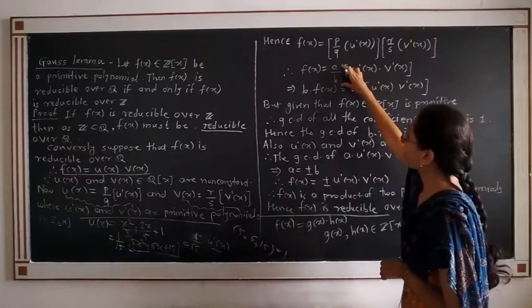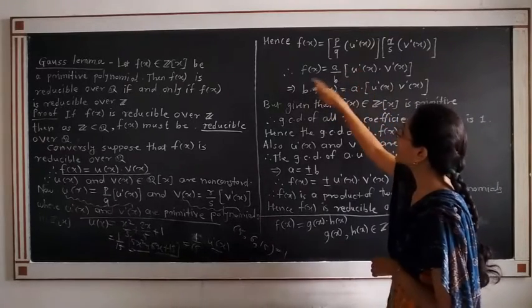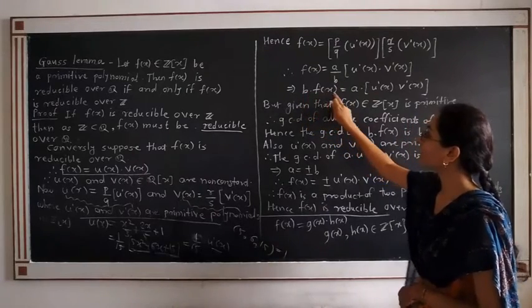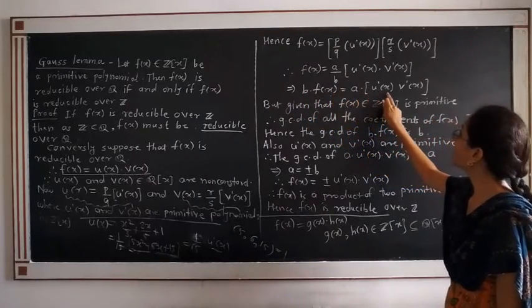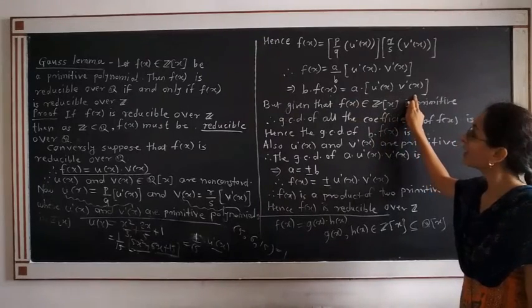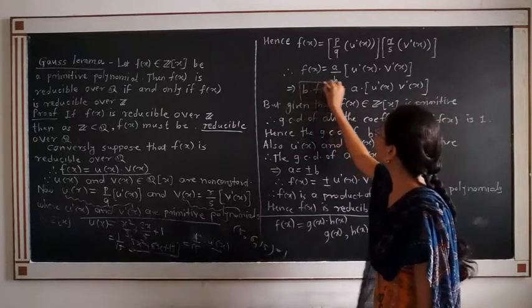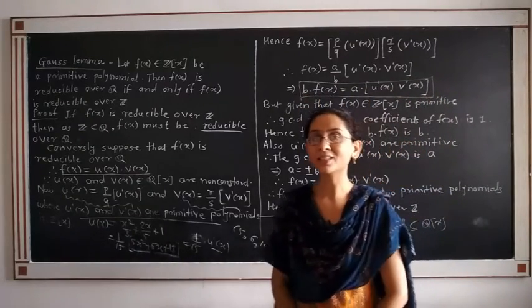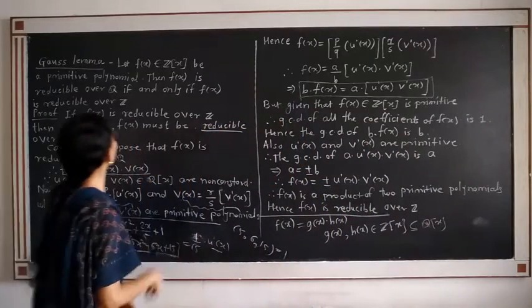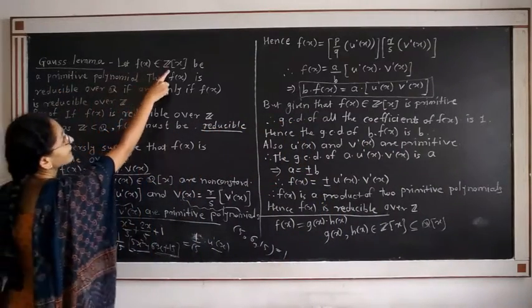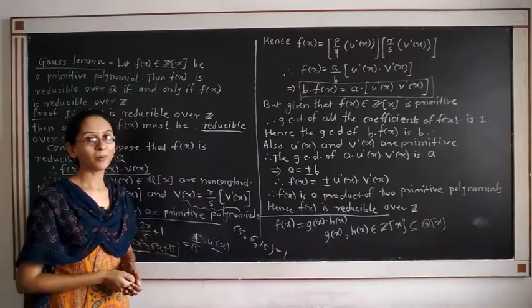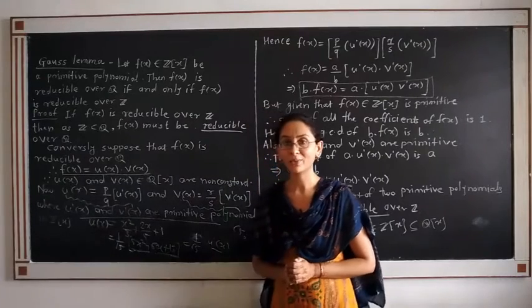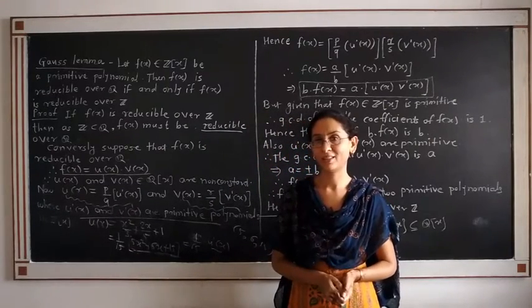Now a by b is some rational number. Multiplying this equation by b, the next equation is b into f(x) is equal to a into u dash x into v dash x. Now see this equation carefully. What is the condition on f(x)? f(x) is a polynomial in Z[x], and it is a primitive polynomial. Therefore, the greatest common divisor of all the coefficients of f(x) must be 1.